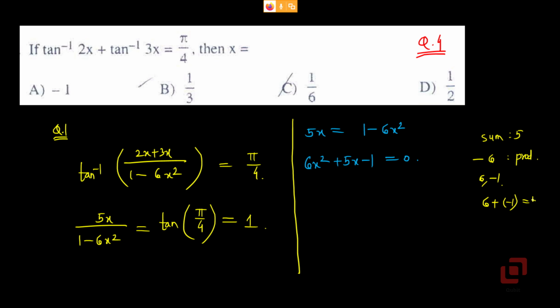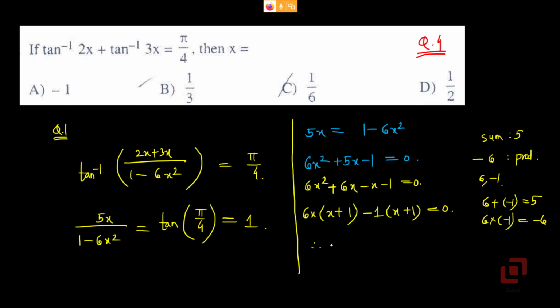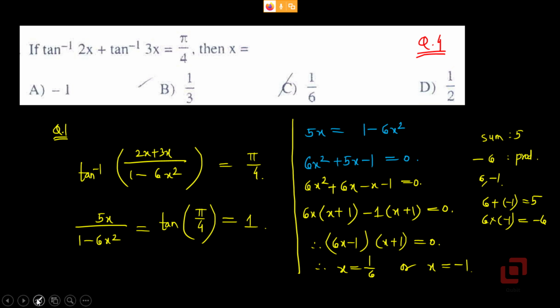Sum 5, product minus 6. So 6x squared plus 6x minus x minus 1 equal to 0. 6x into x plus 1, minus 1 into x plus 1 equal to 0. Therefore 6x minus 1 into x plus 1 equal to 0. Therefore either x is 1 upon 6 or x is minus 1. So the correct option is C.